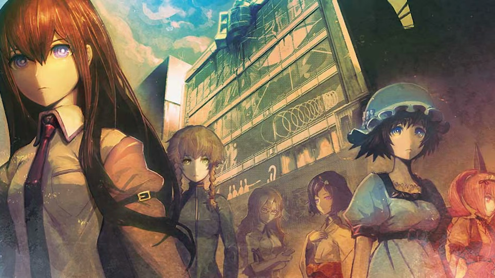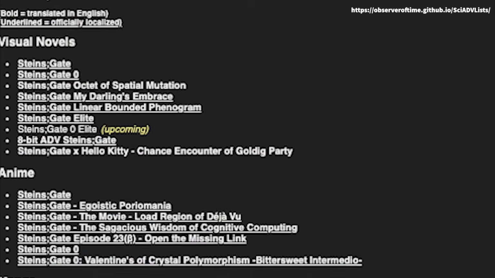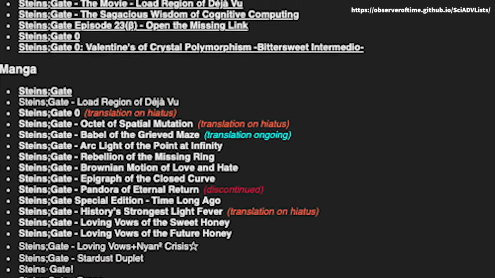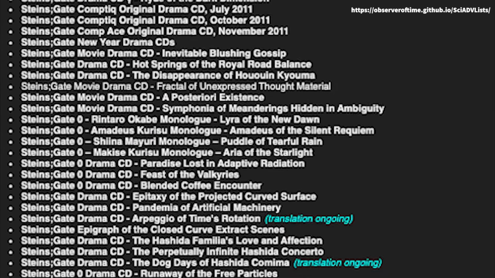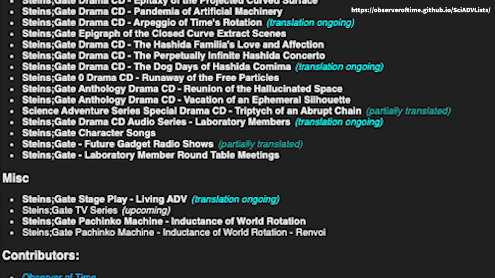So moving on to Steins Gate, the SciADV entry with the most amount of side material. Personally, I actually like some of Steins Gate side material more than the main story itself, and quite a few may actually agree with me on that. I won't go over each and every single bit of content there is, since much of it just isn't translated, but I will go over my recommendations for what I would deem as the most relevant.